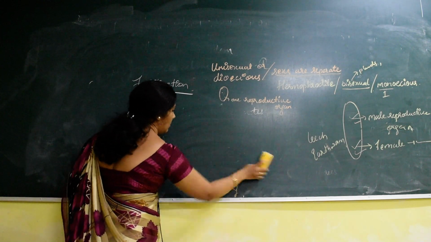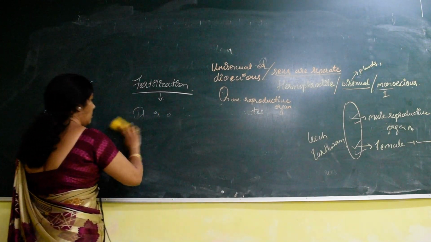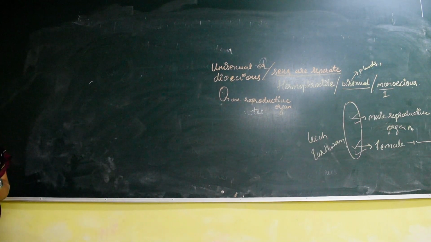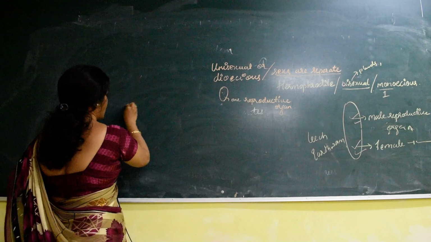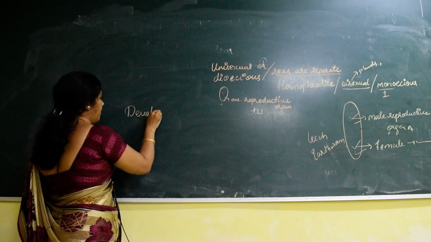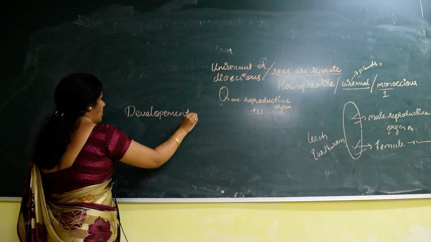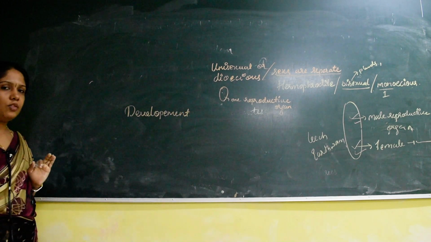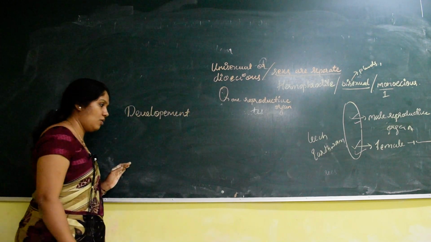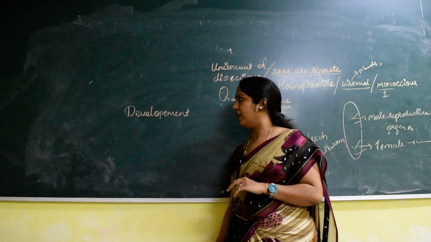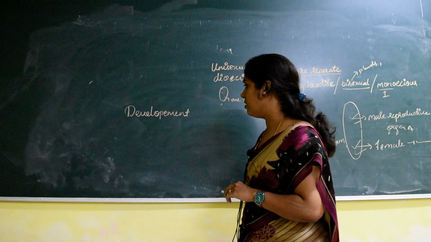Next, there is another word that we are going to come across regularly while explaining the phyla, that is development. The development of the organism varies from one species to another species. There is a lot of variation that can be seen in the developmental stages.